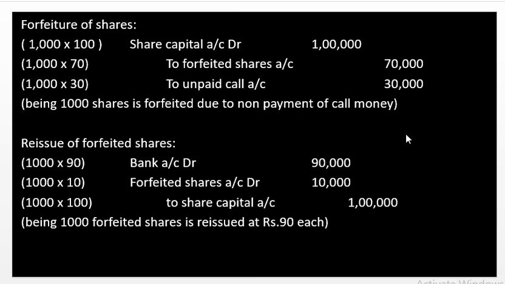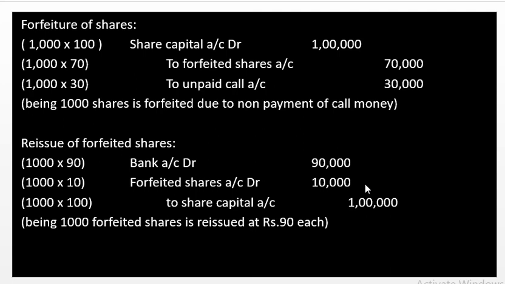Now we are going to calculate whether we have a profit or loss on reissue of forfeited shares. In the forfeiture entry, in the forfeited shares account, we have already received 70,000 from the ex-shareholder. In the reissue of forfeited shares, the company sustained a loss on reissue of 10,000 rupees. I told you we have one condition on this: if the same number of shares has been forfeited and the same number reissued, we can calculate profit directly by deducting 10,000 from 70,000.